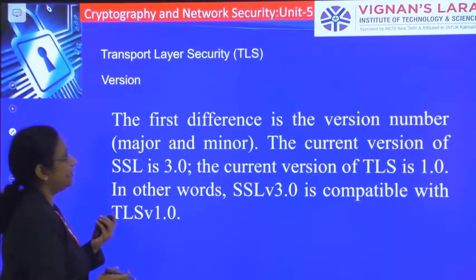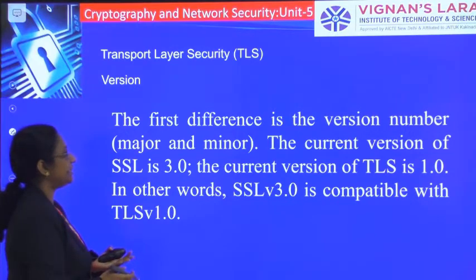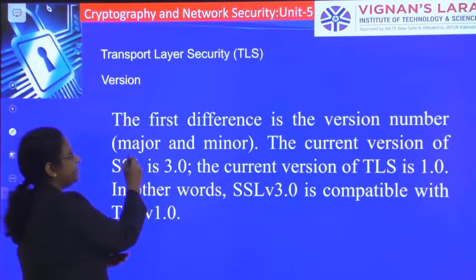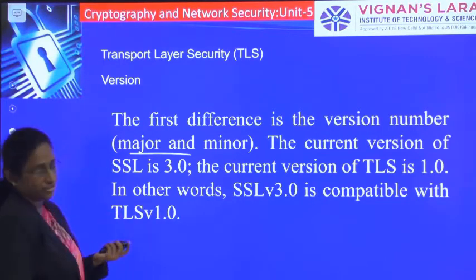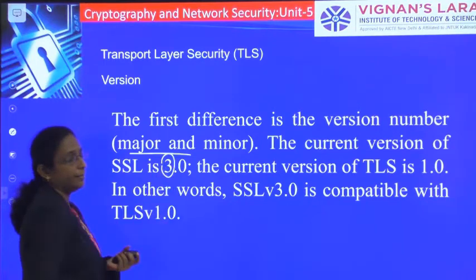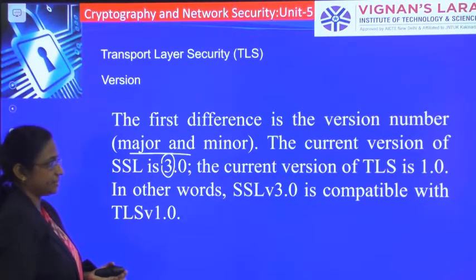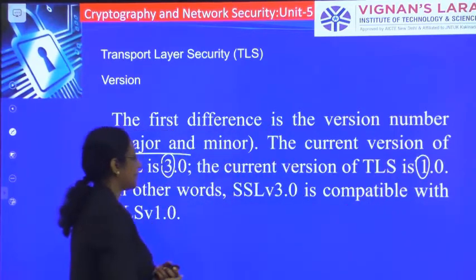The first difference is the version number, that is major and minor. Already we have said that in SSL the major version is 3, whereas in TLS the version is 1.